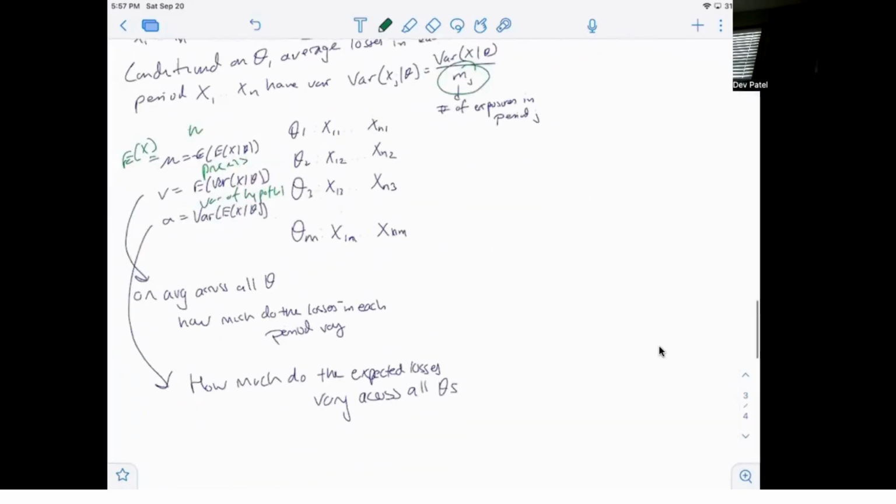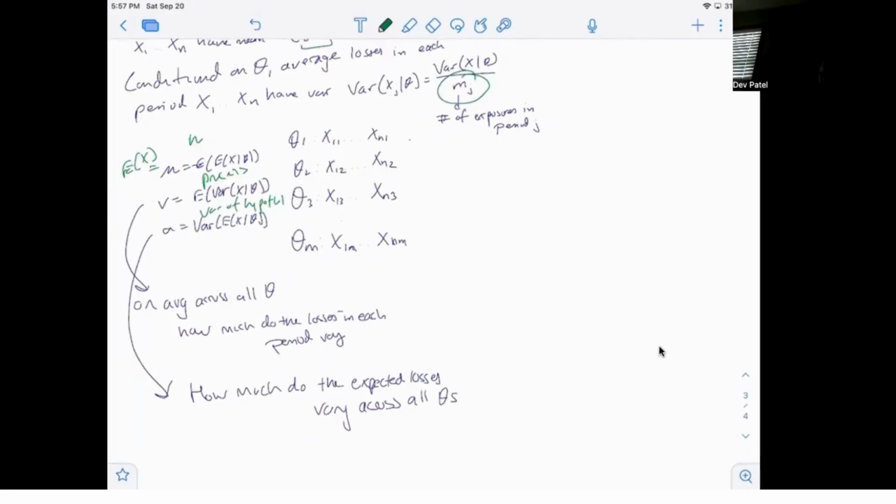Process variance is how much do the losses in each period vary? This is important to understand. So period 1, we have X1 to Xn1. Period 2, we have X1 to Xn2. How much do those vary? And then you average those across all the different values of theta that you can have. That is your expected process variance. For a given theta, how much do those losses vary? And then you are averaging those across all possible thetas. That is your expected process variance.